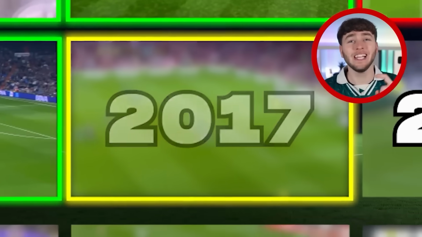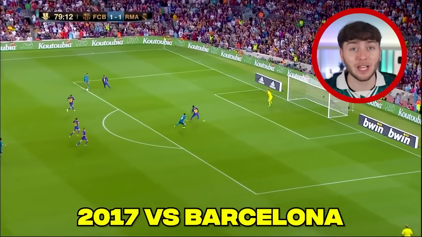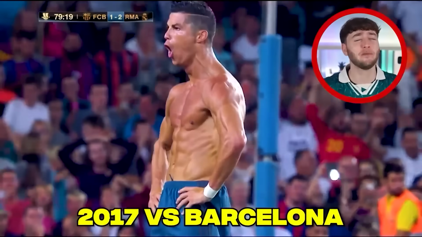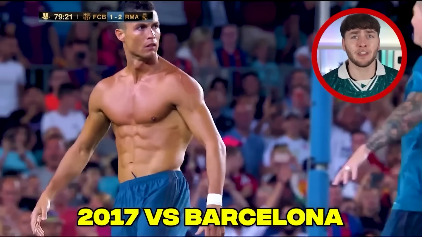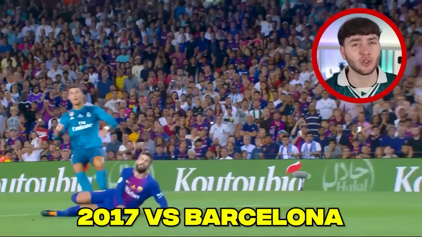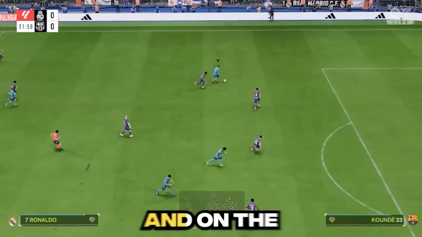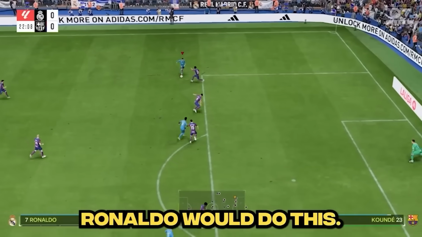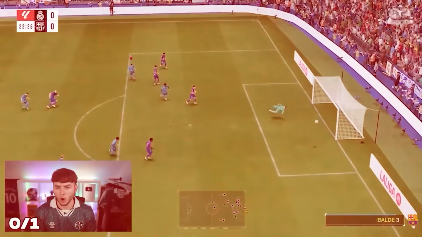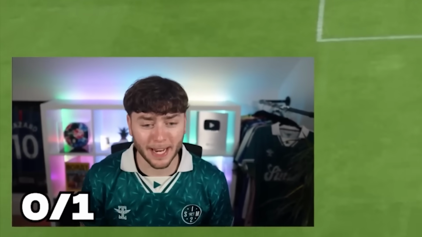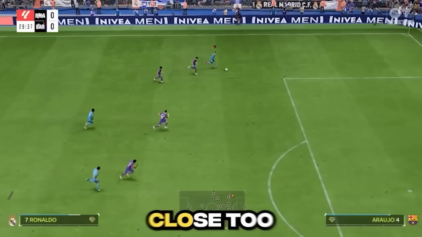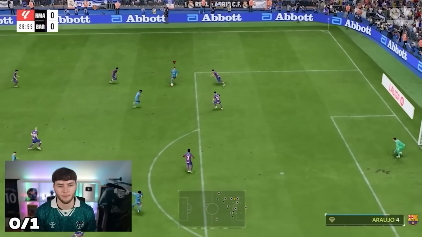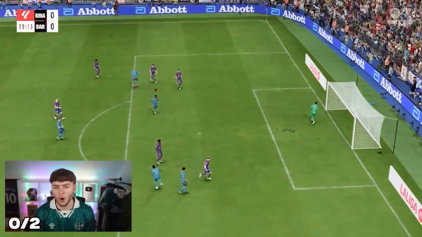Moving on to 2017 is Ronaldo's iconic goal versus Barcelona, where he took off his shirt and did the flex. This goal is so iconic, it has to be included. And on the first attempt, Ronaldo would do this. Ronaldo! Oh my god, that would have been it! And our second attempt would be super close too. Ronaldo! Oh my god, so close.